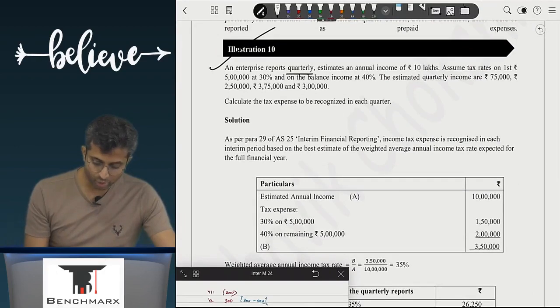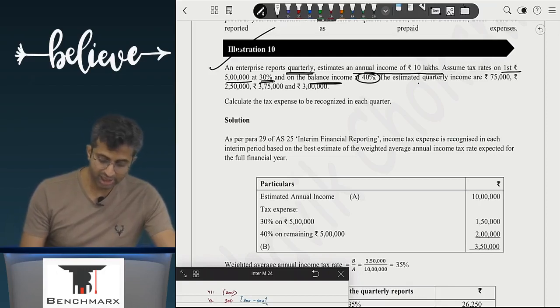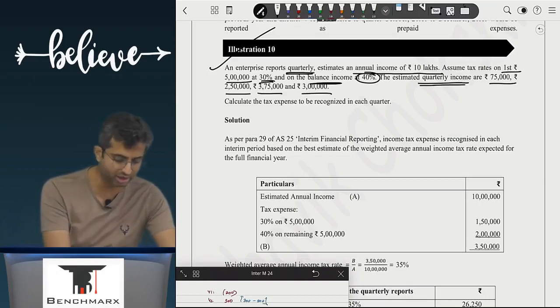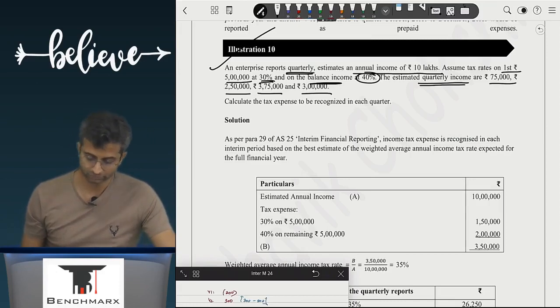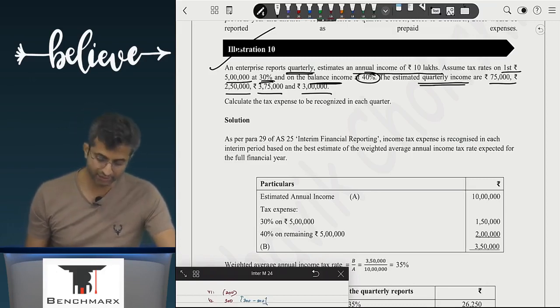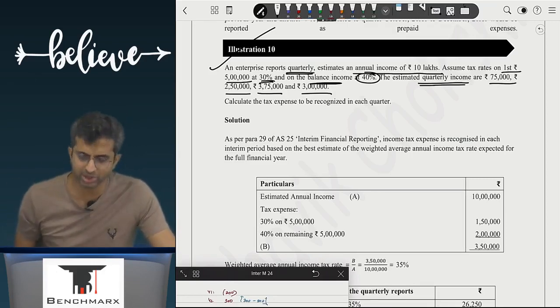An enterprise reports quarterly, estimates an annual income of rupees 10 lakhs. Assume tax rates on the first 5 lakhs at 30% and the balance income at 40%. The estimated quarterly income are 75,000, 2 lakh 50, 3 lakh 75 and 3 lakhs. Let us total this once: 75 plus 250 plus 375 plus 3 lakhs. How much is that? 10 lakhs. Is that given to us? Yes, in the first line. Even if it was not given, we could have totaled and found this.